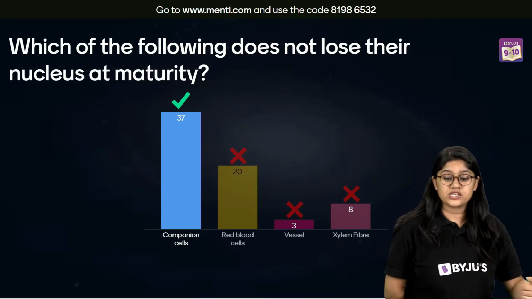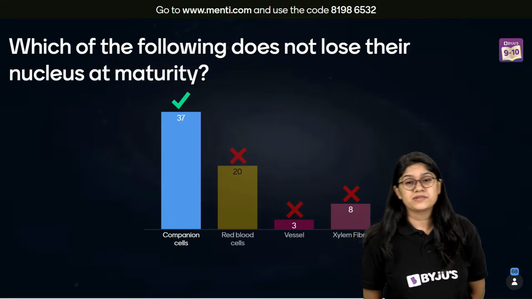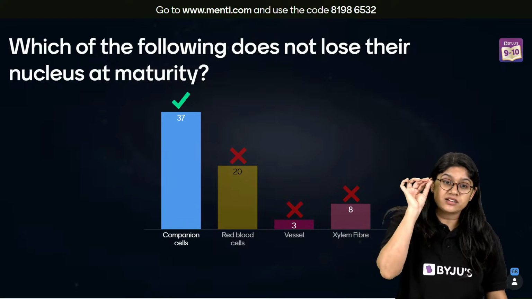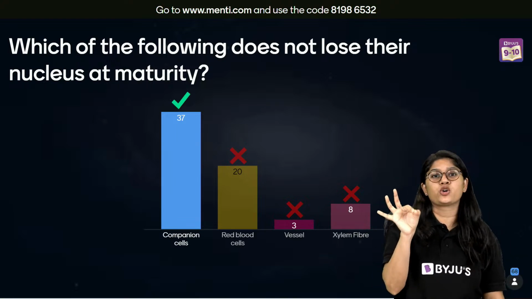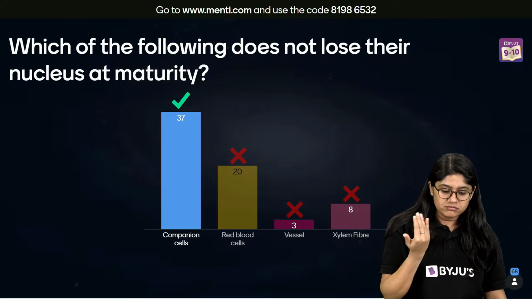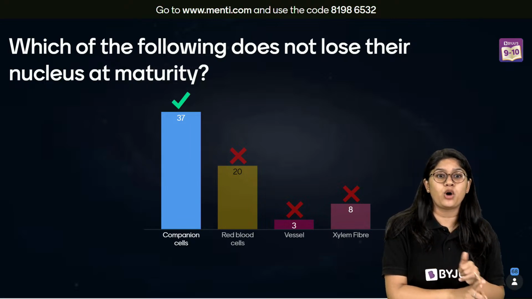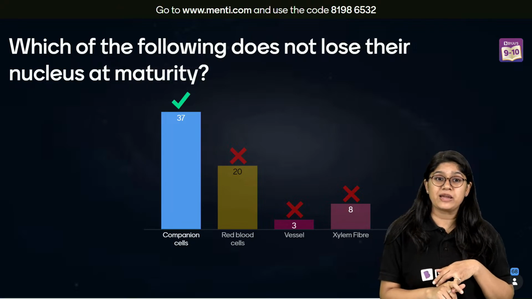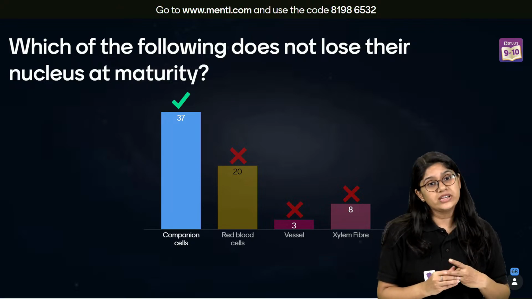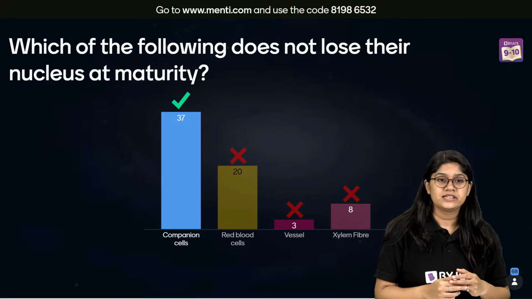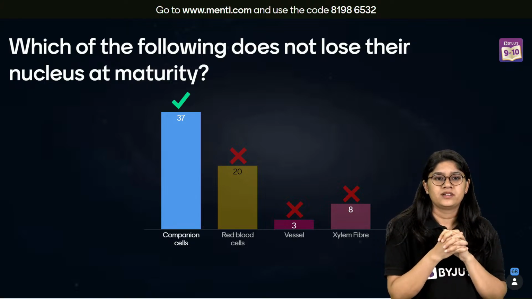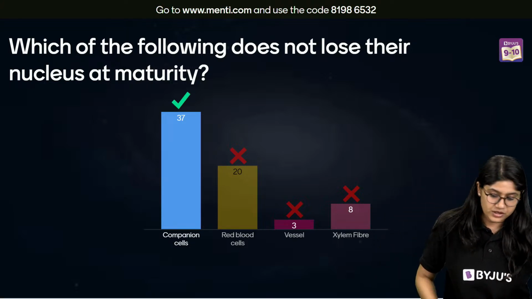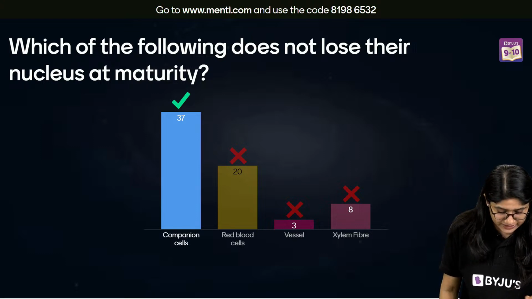Which of these does not lose its nucleus? Which of these cells has a nucleus at their maturity? The companion cell will have a nucleus throughout its life, right? Throughout its age. RBC, vessels and xylem fiber will not have it. Are we clear? Xylem fiber is anyway out. Clear? Okay. So 37 of you have voted for the correct answer.